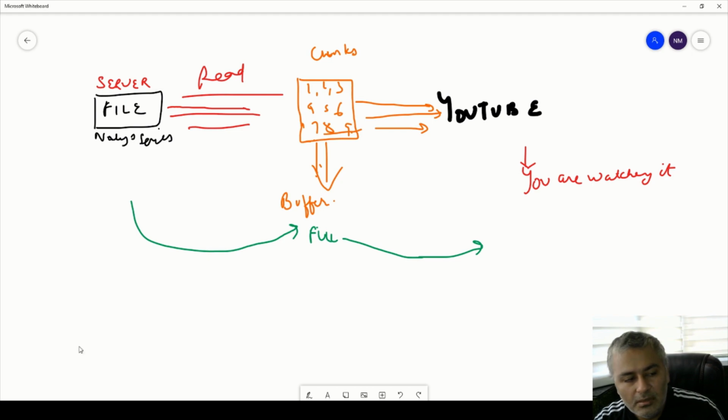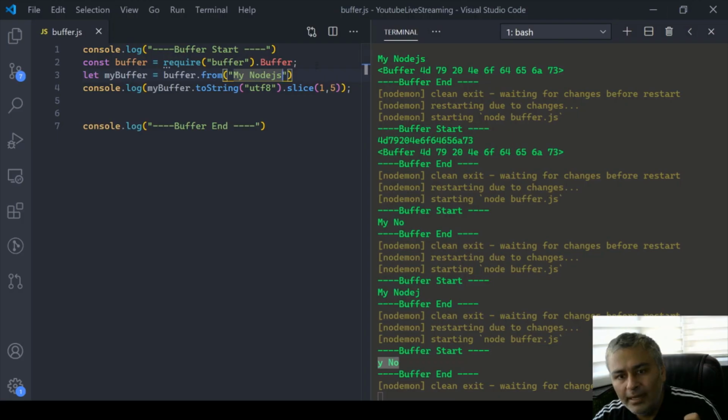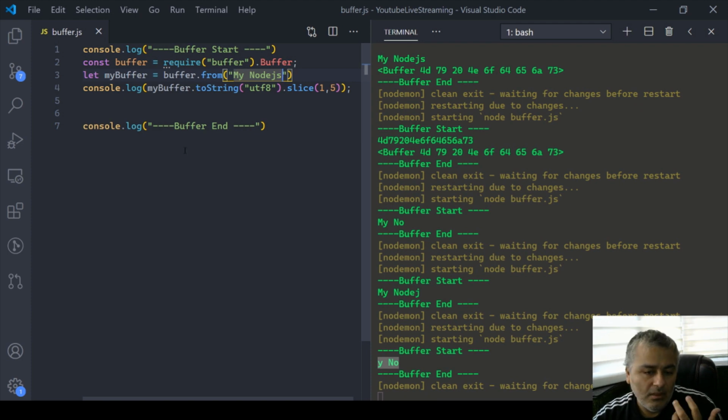So that's the basic idea behind what a buffer is, how we create a buffer, how we use it, and how Node.js uses it internally. Now in our next stream or episode, whatever you want to call it, we will try to cover streams, we'll bring in events as well as buffer, and finally create a stream of a large file and see how it works.